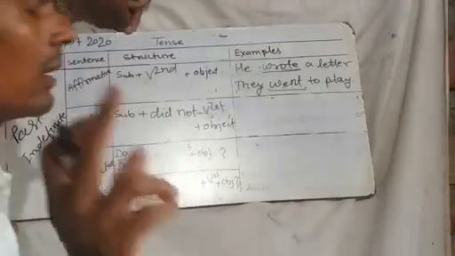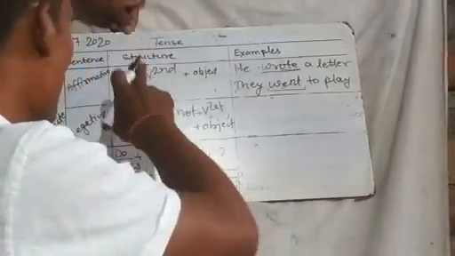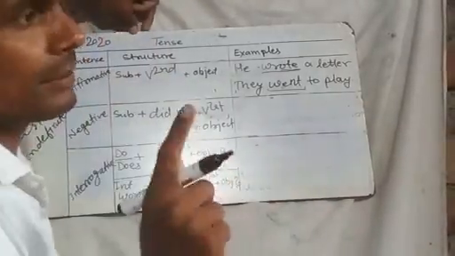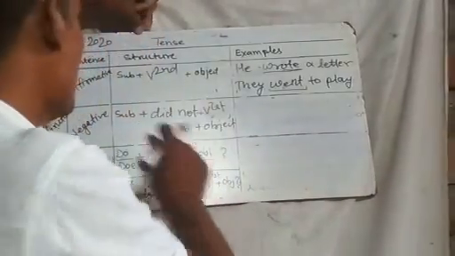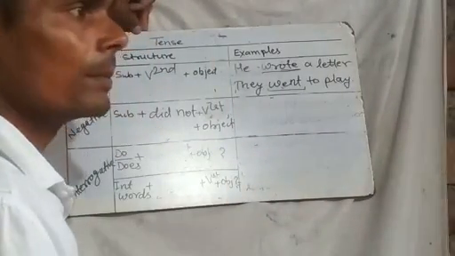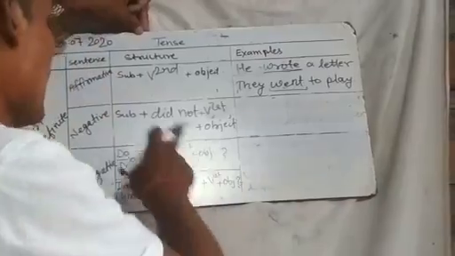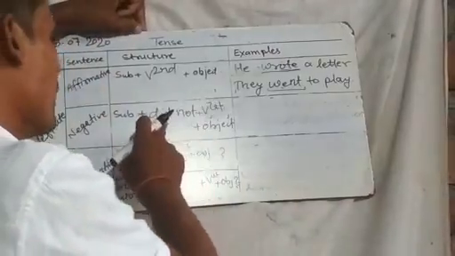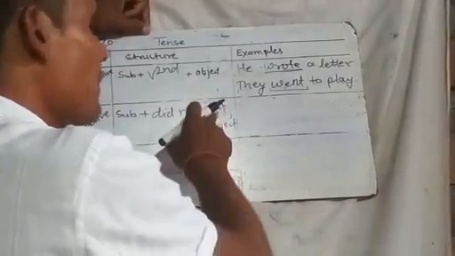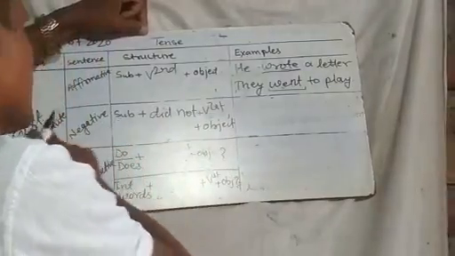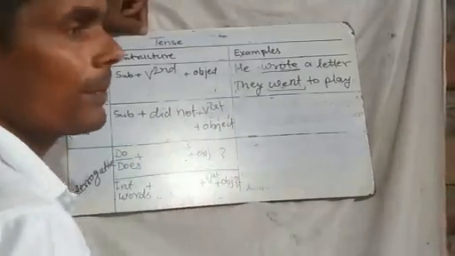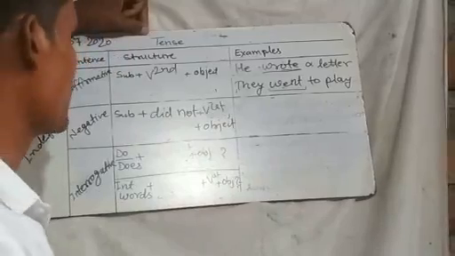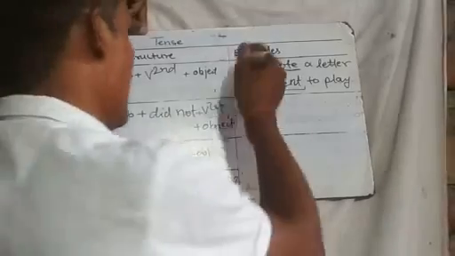Remember that only one second form is used: 'did' is the second form, so we do not use the second form of the main verb in a negative sentence of the past indefinite tense. Only the first form of the main verb is used. That is clear.